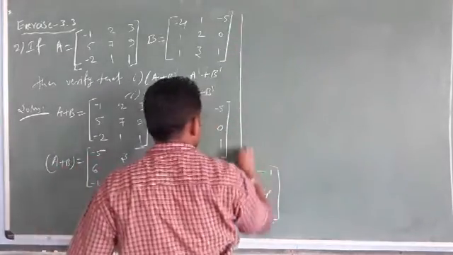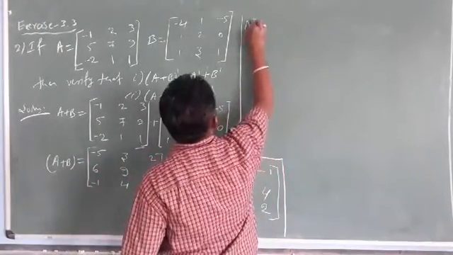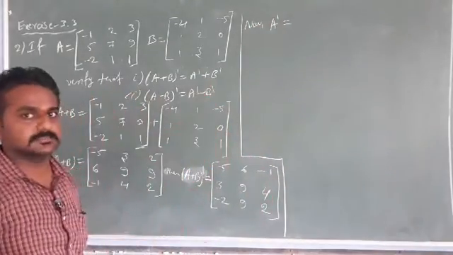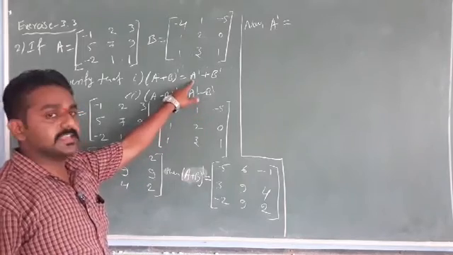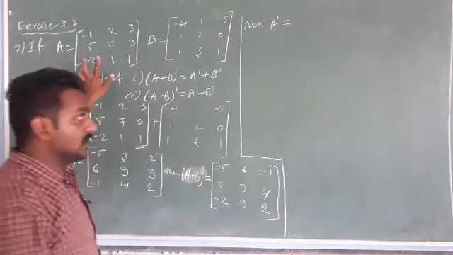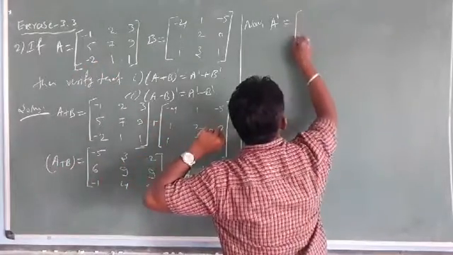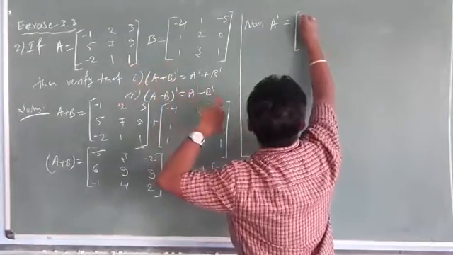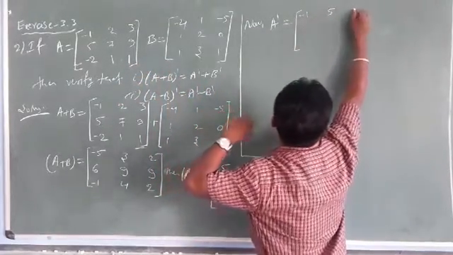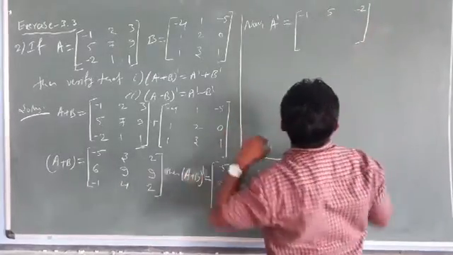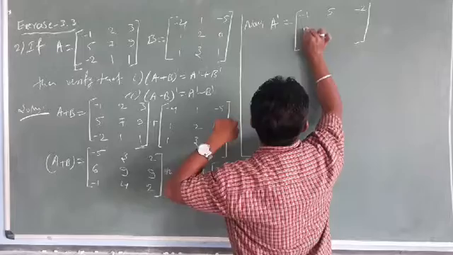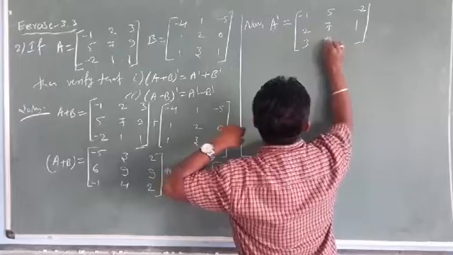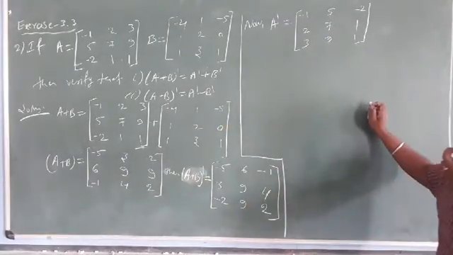And now you have to find A dash plus B dash. So first find A dash, writing the transpose of the matrix A. The given matrix A is there, so A dash means the columns become rows. That is minus 1, 5, minus 2. This is the first row. Then 2, 7, 1. Next 3, 9, 1. This is the matrix A dash.